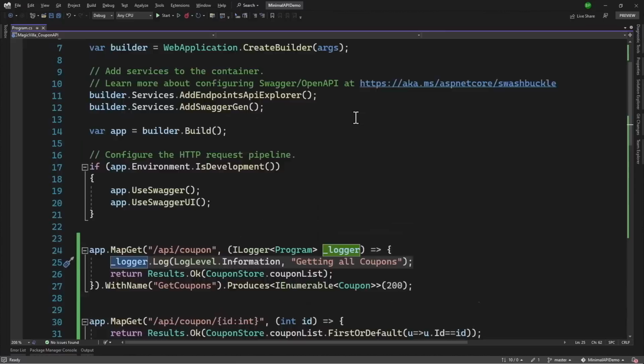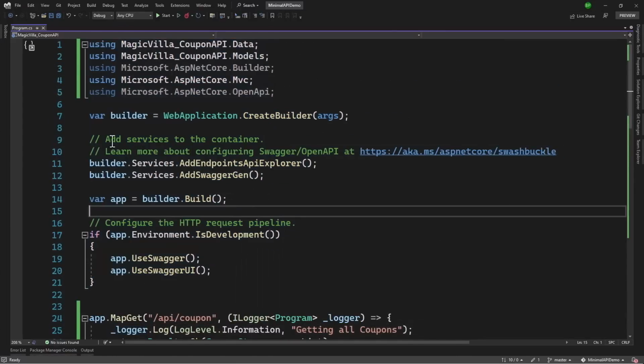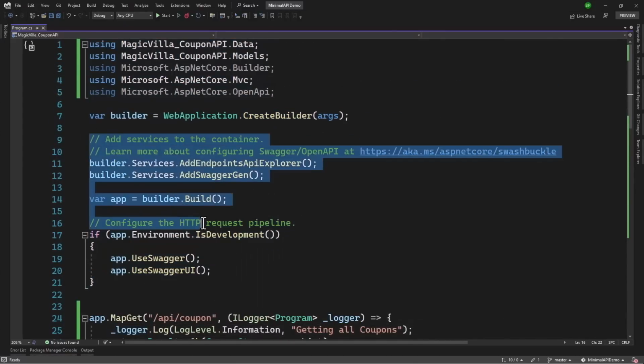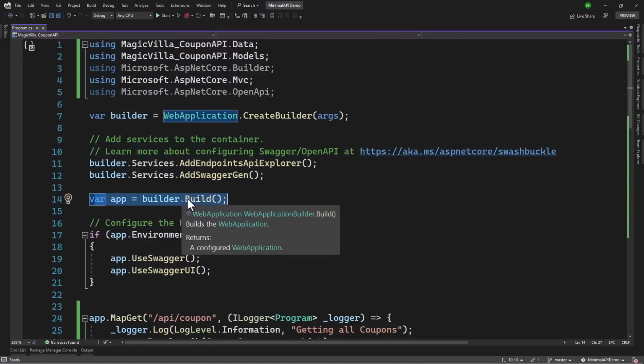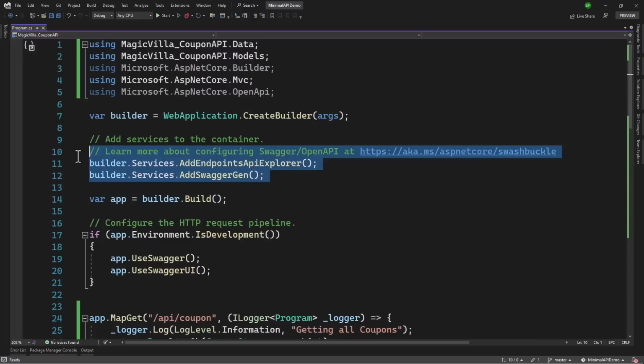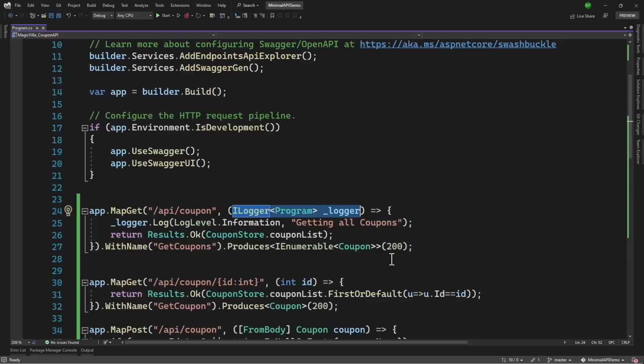If you are injecting something that is not available, you will of course have to inject that where we have the add services right here, and it will basically be before line 14 where you are calling the builder.build. So where we have the builder.services, you can register new services, and in the endpoint, you can directly get the implementation. So with that basic example of dependency injection, let's continue from the next video.